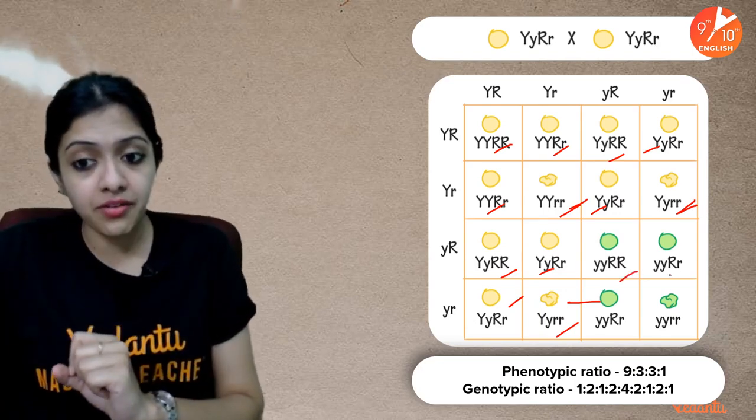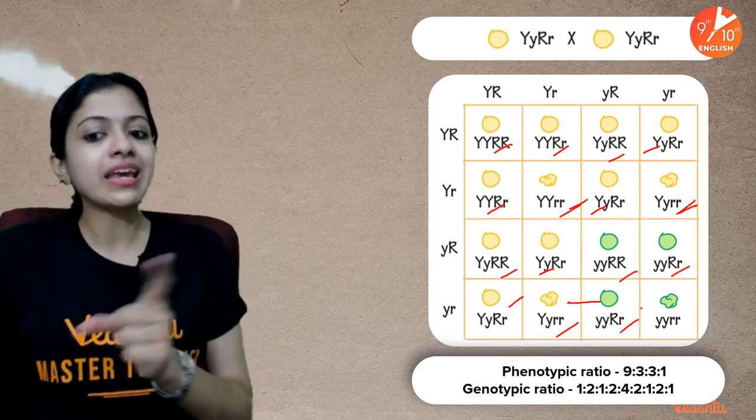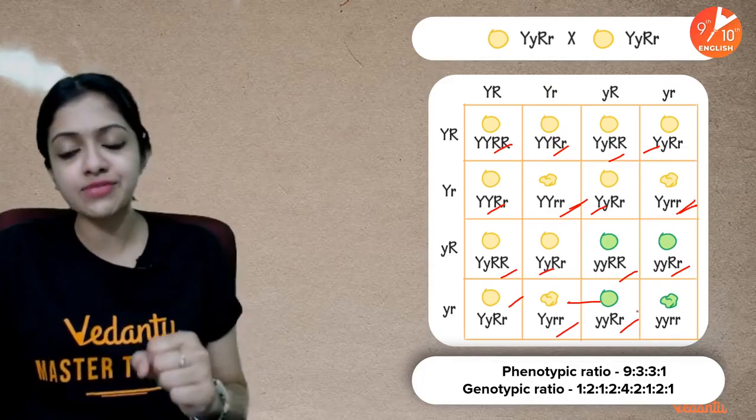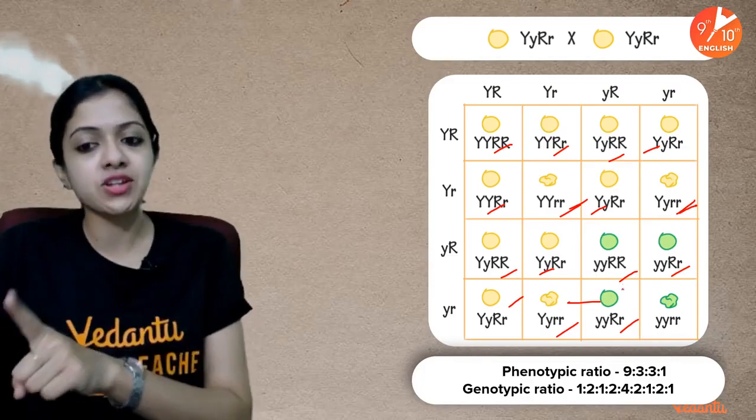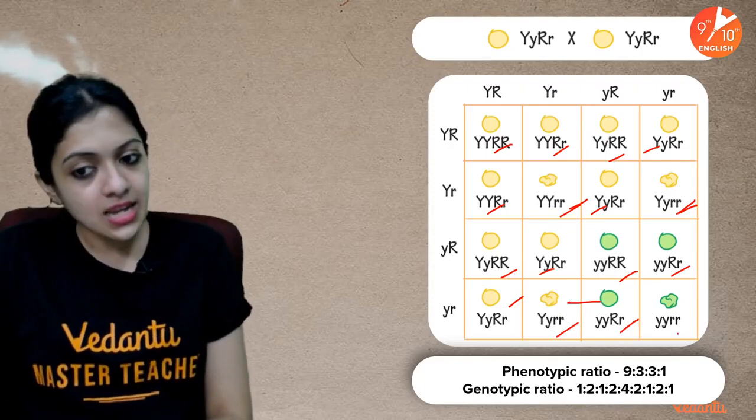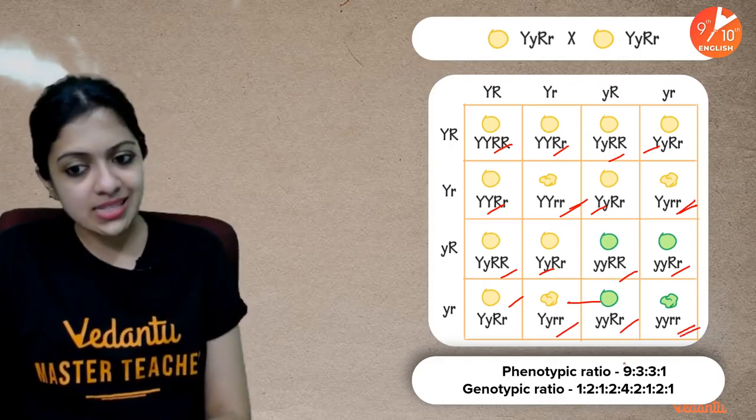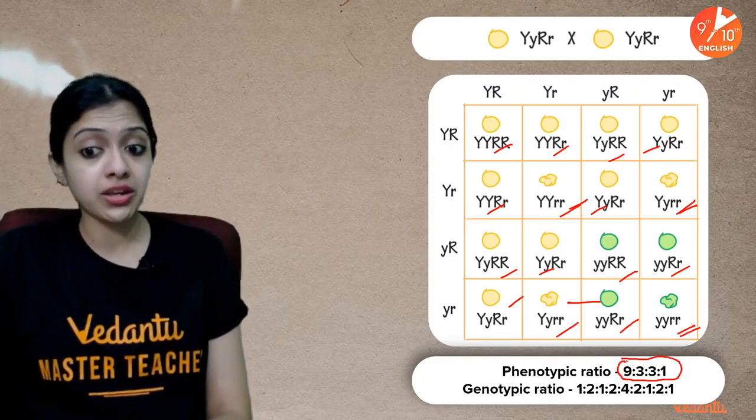Okay, green round would be these 3. Green because both small y's, homozygous for that, and at least one capital R would make it round seeded, and 1 green wrinkled, which makes the phenotypic ratio 9:3:3:1.